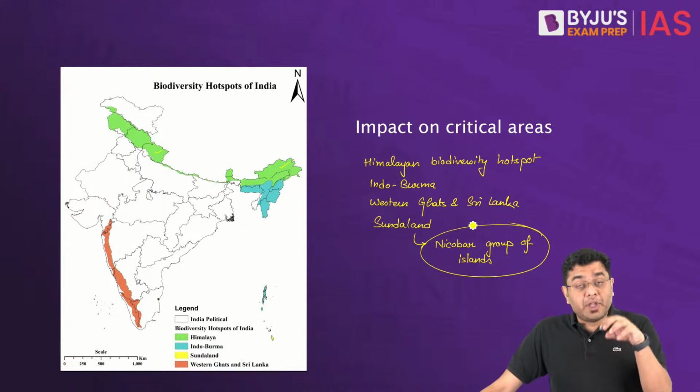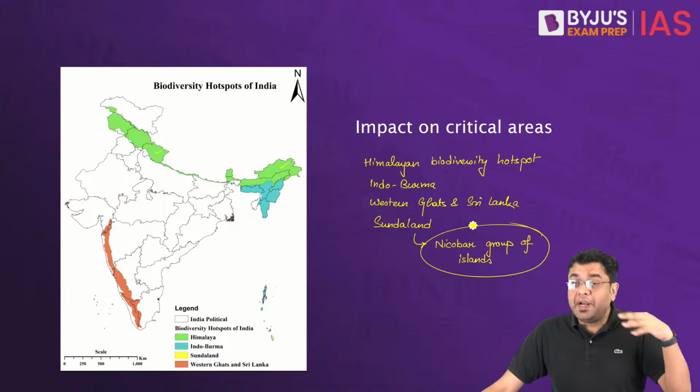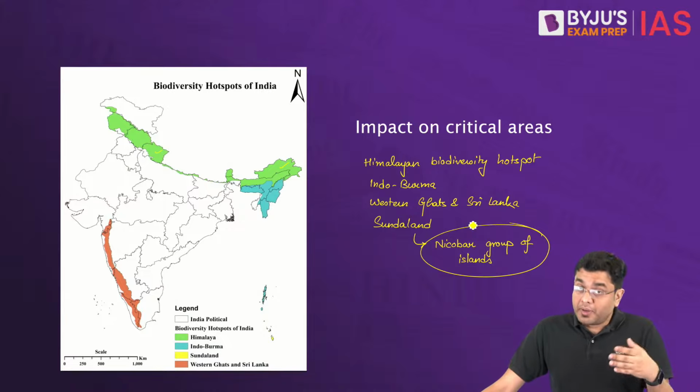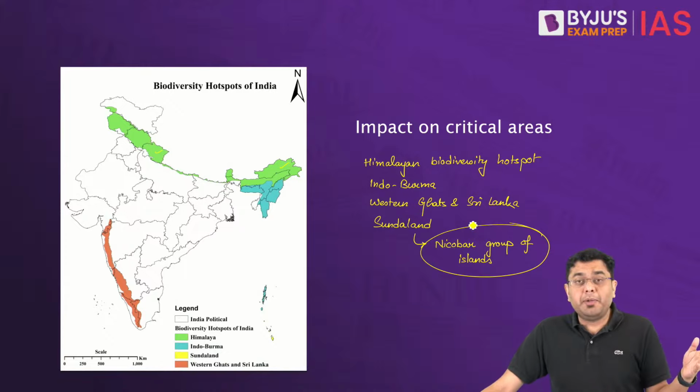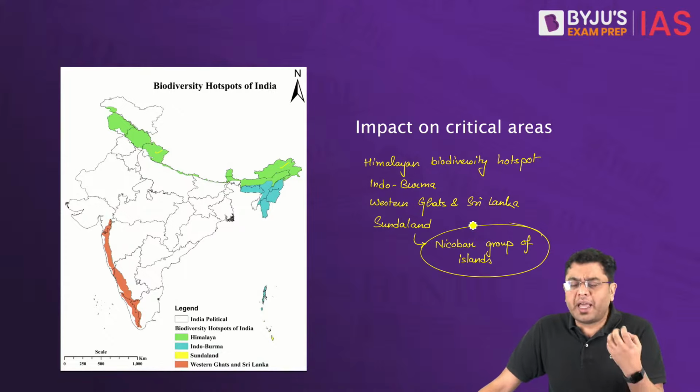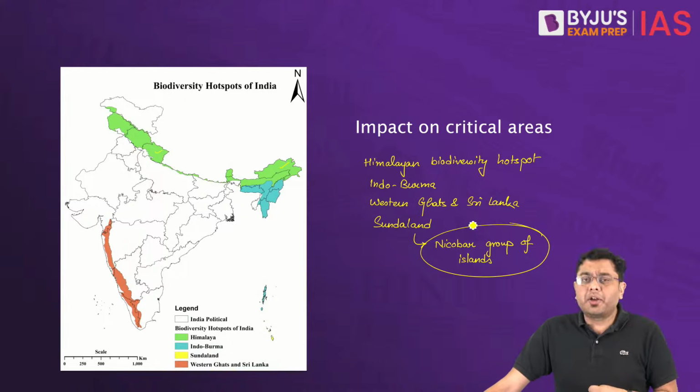So there the islands, even though they are small, they are densely vegetated. So in those regions, if you carry out rampant deforestation without taking clearances or without the requirement of the clearances, what will happen to the biodiversity, the very pristine and critical biodiversity that you find in these areas?